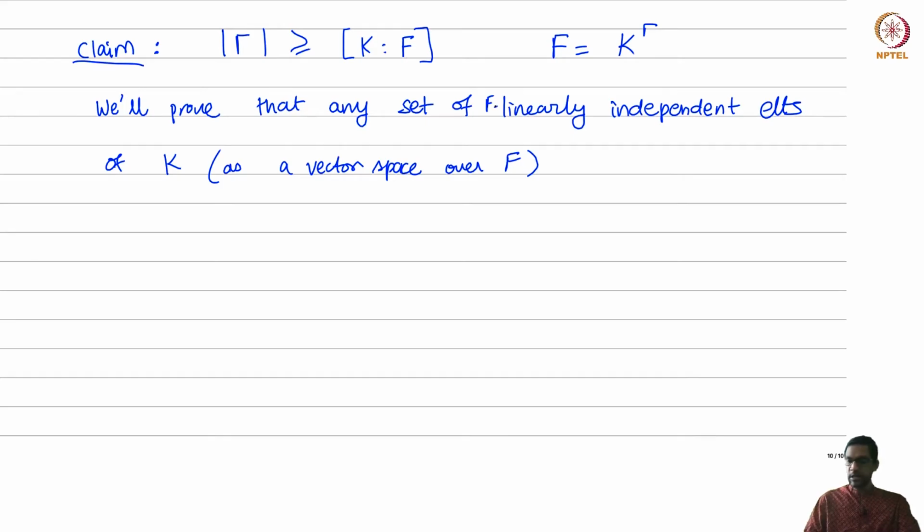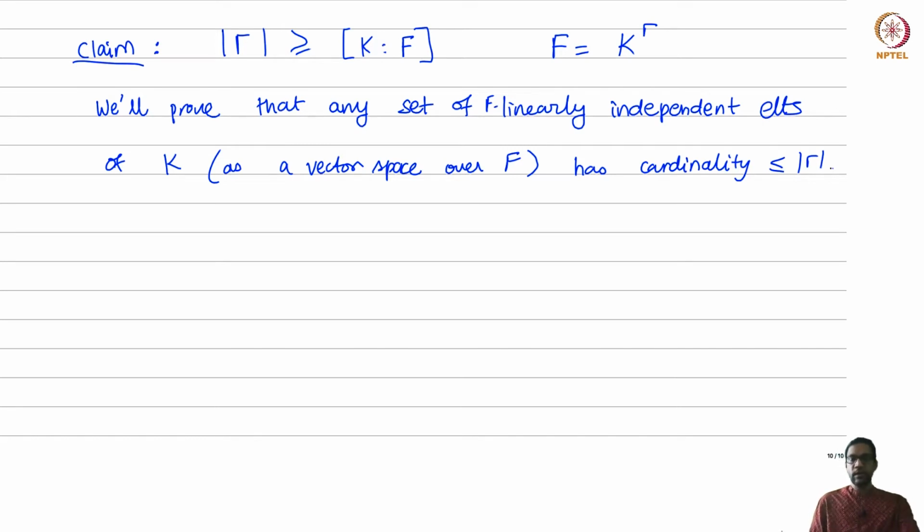So I think of K as a vector space over F, and if I show that any set of linearly independent elements has cardinality at most the cardinality of Γ, then you're done, because this would imply two things.